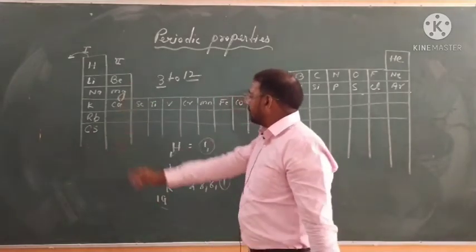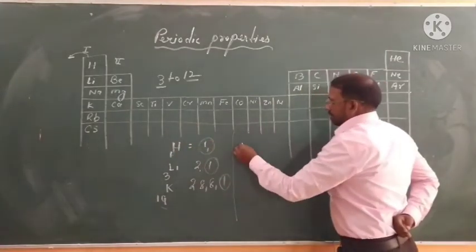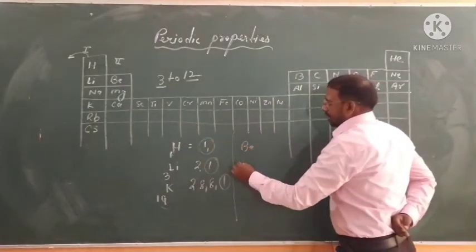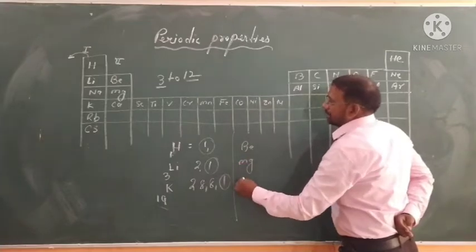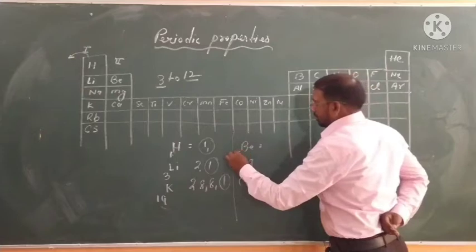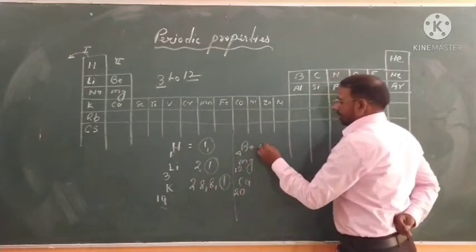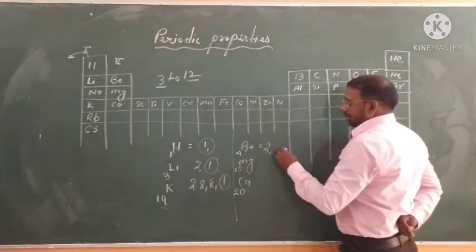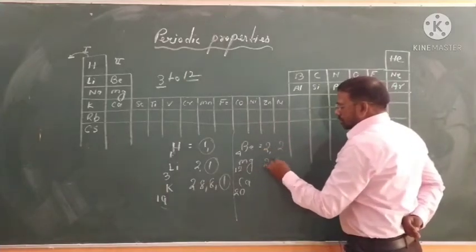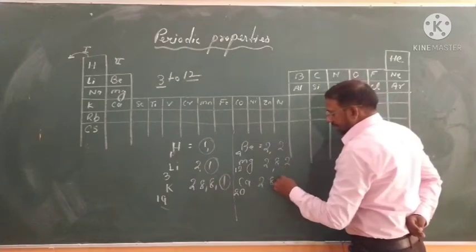If we talk about the second group, beryllium, magnesium, calcium, the atomic numbers are 4, 12 and 20, and you will write the configurations: 2 2, 2 8 2, and 2 8 8 2.